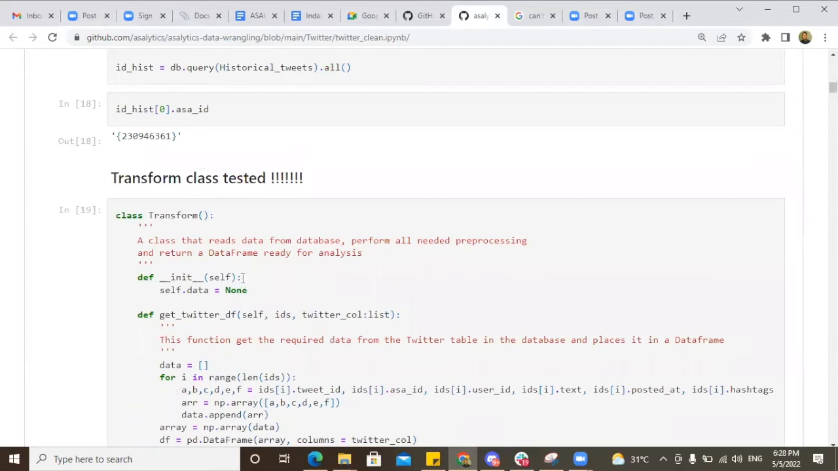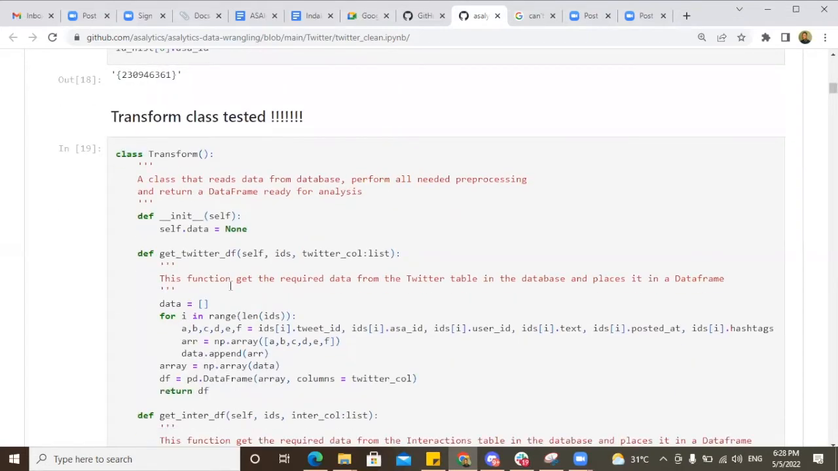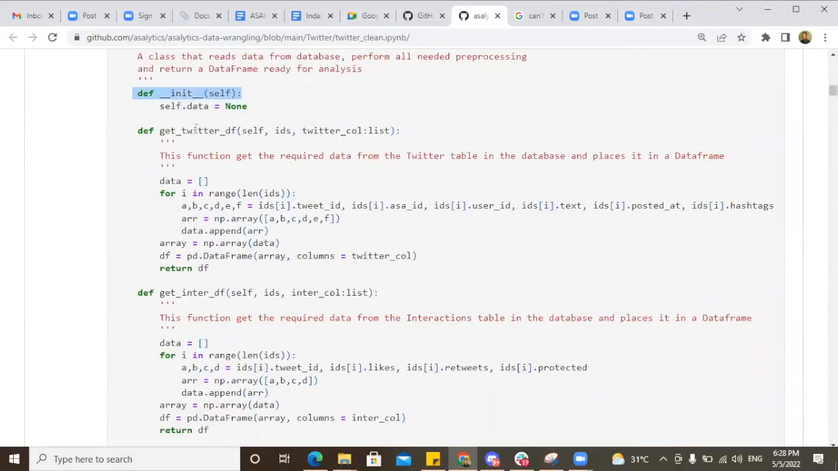So almost pretty much everything that I stated in the data analysis doc, where I explain every cleaning that happened for Twitter, this is where the code actually works. This is where the code starts. All the processing that I did, this is just an init function, always present in all classes. Then it gets Twitter DF, getting the data from the Twitter table.